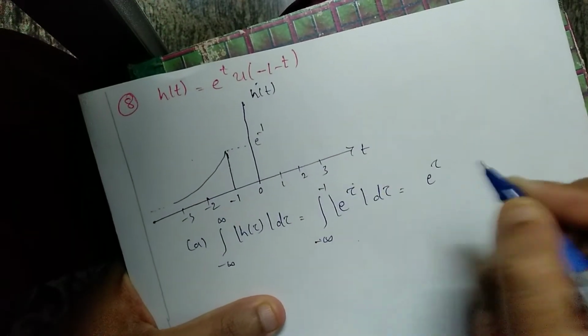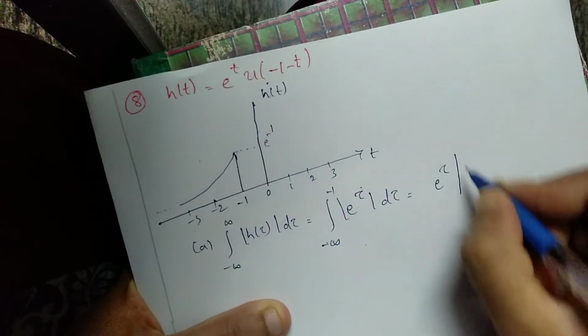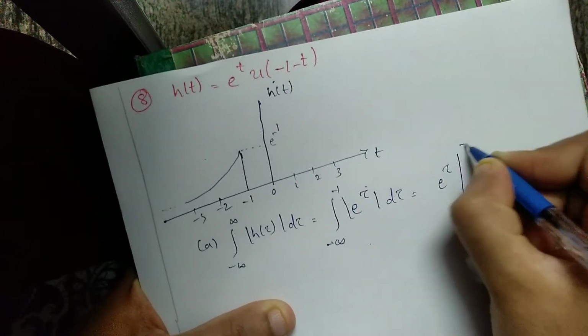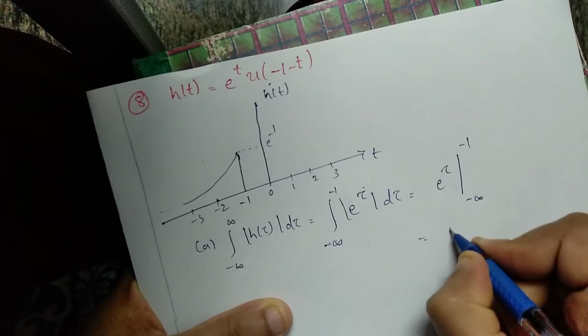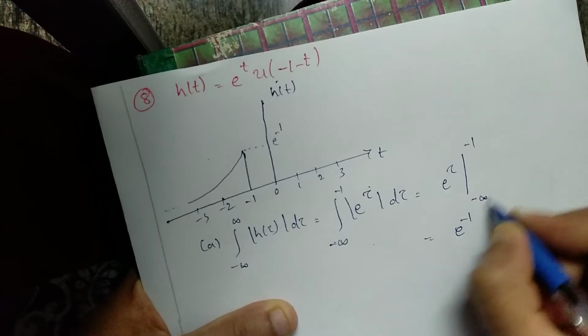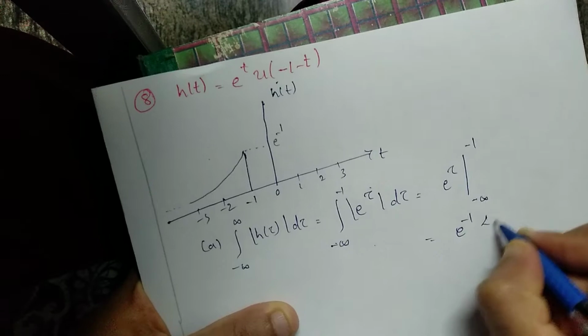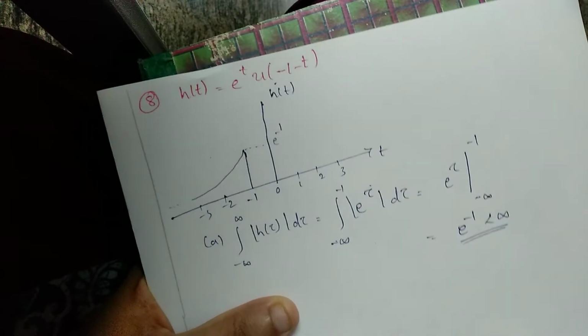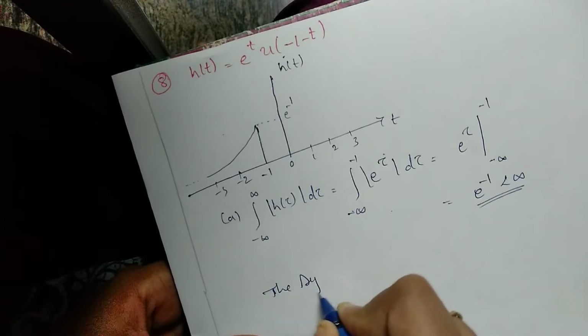Integral of e to the power of t is always e to the power of t. So e to the power of tau with limits minus infinity to minus 1. If we substitute this, this will be e to the power of minus 1. The infinity value will take a 0. So e to the power of minus 1 is always less than infinity.